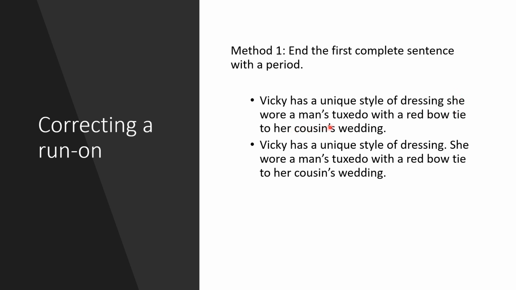She wore a man's tuxedo with a red bow tie to her cousin's wedding. So we have here a clear example of a run-on, and to correct this, we simply need to separate the two sentences by means of placing a period in between. Vicky has a unique style of dressing, period. She wore a man's tuxedo with a red bow tie to her cousin's wedding.